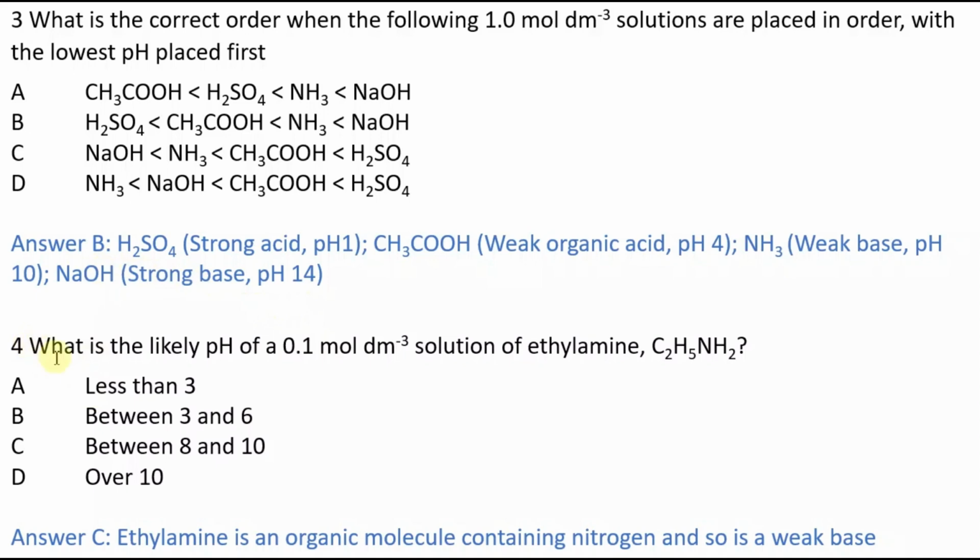B. What's the likely pH of a solution of ethylamine? Well, it's based on nitrogen. It's a weak base. It's not going to be over 10, but it is going to be over 7. Answer C. Ethylamine is an organic molecule containing nitrogen and so is a weak base.